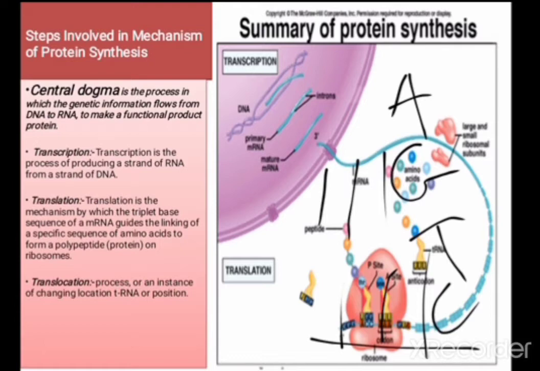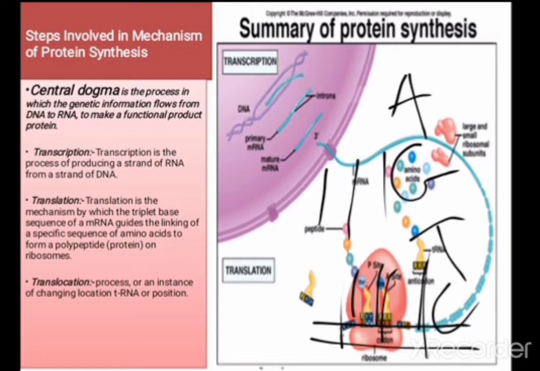And what is translocation? During protein synthesis, the ribosome changes its location from one triplet codon to another triplet codon, and that is called translocation. So that's all about the steps involved in the mechanism of protein synthesis.